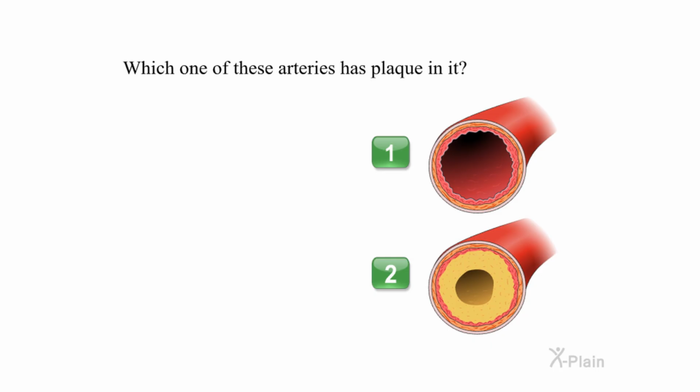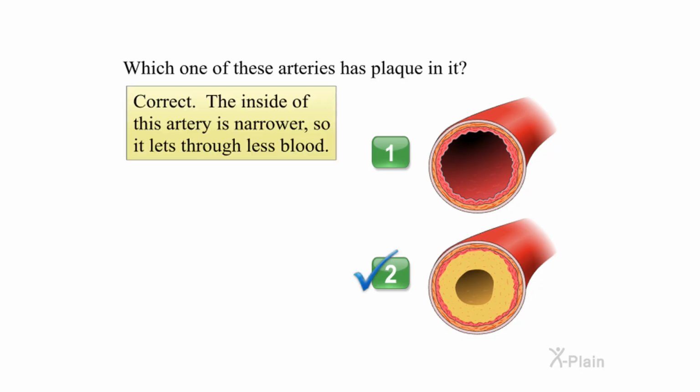Which one of these arteries has plaque in it? Choose one of the following options. Correct. The inside of this artery is narrower, so it lets through less blood.